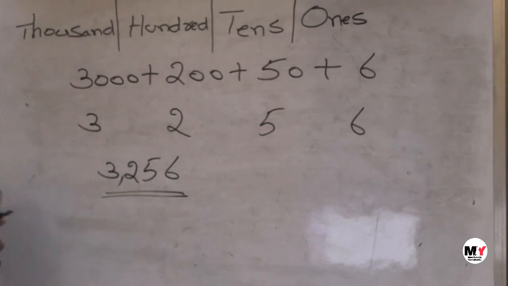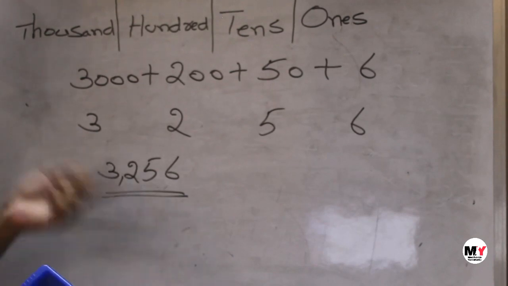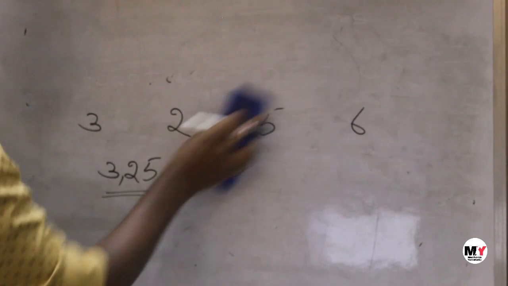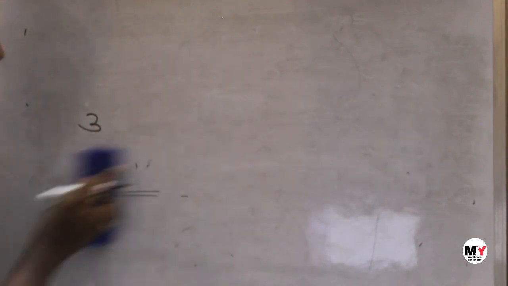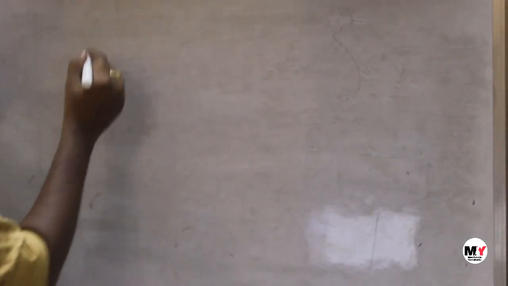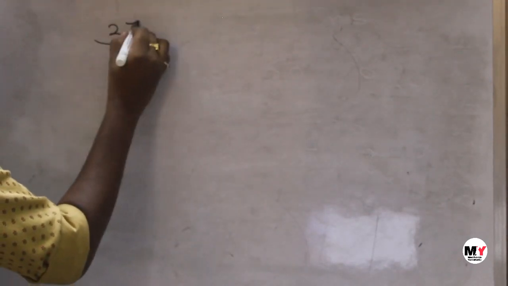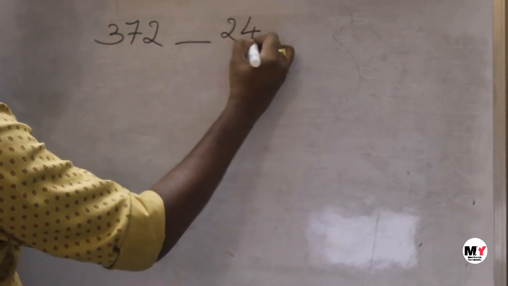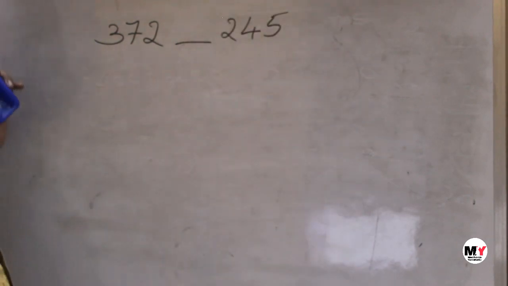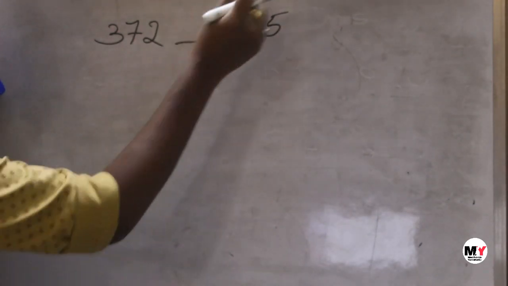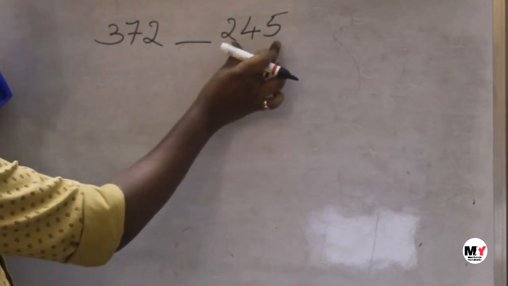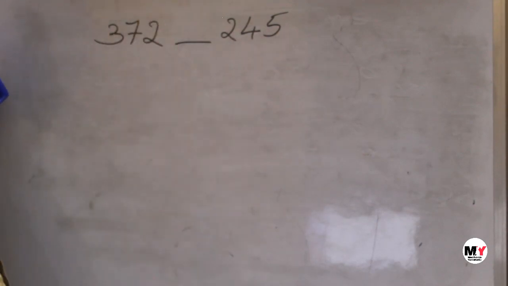Now here we will see which is the bigger number, which is the smaller number. How to compare? We have seen 2-digit numbers, greater than, less than. Now we will see the bigger numbers. 372 or 245. We already learned ones, tens, hundreds. Both the numbers go until hundreds only.